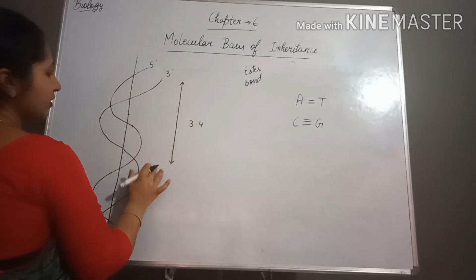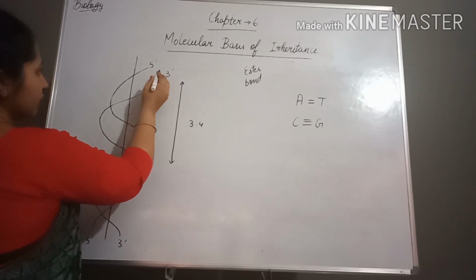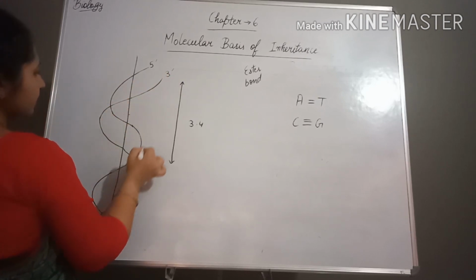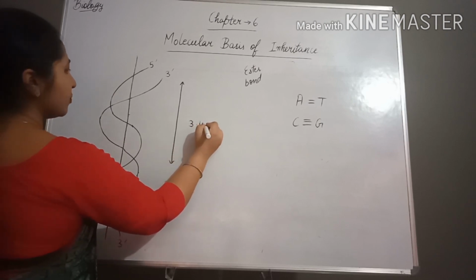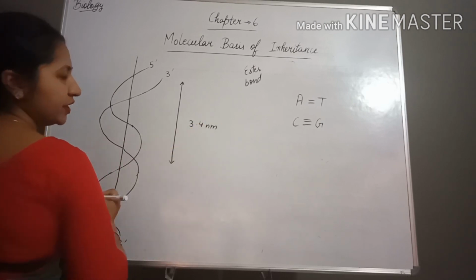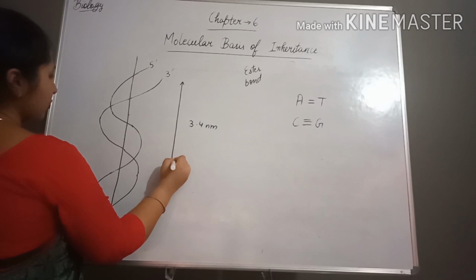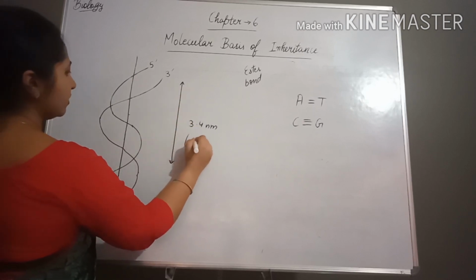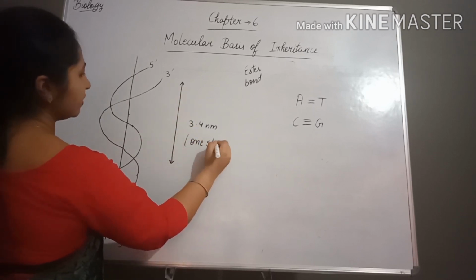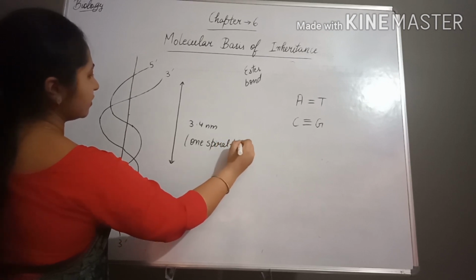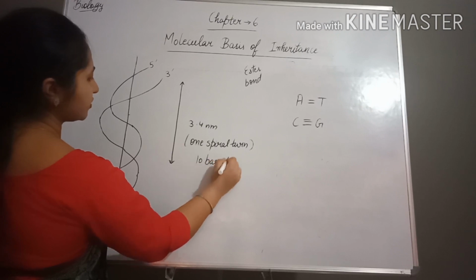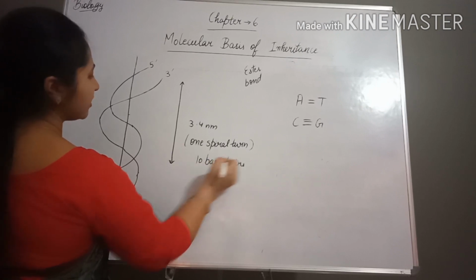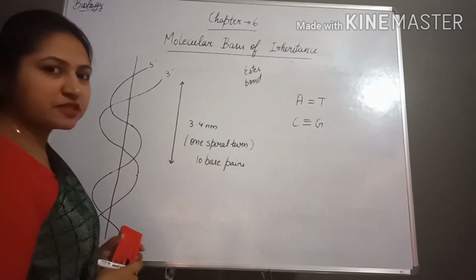This is one spiral turn, from here to here. Like this, one spiral turn. What is the dimension of this? 3.4 nanometer for one spiral turn. It consists of 10 base pairs. How many base pairs are present? 10 base pairs are present in this.